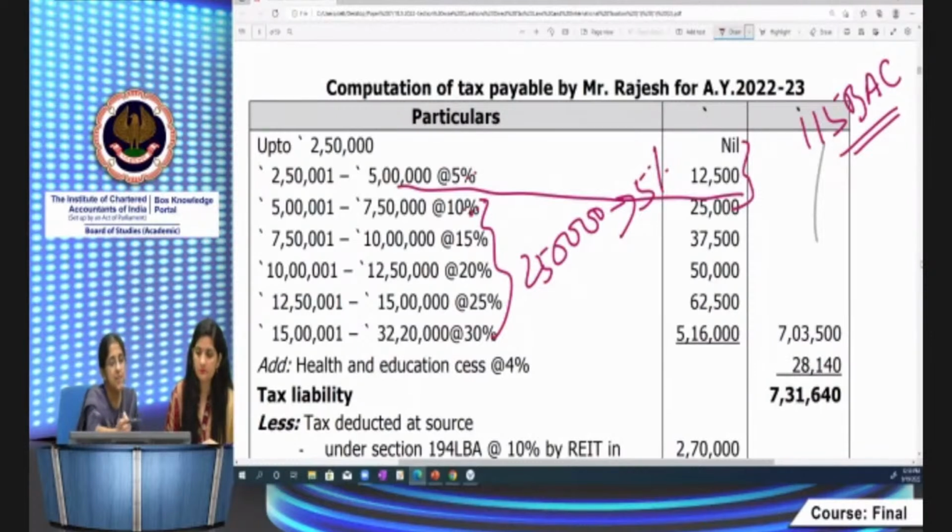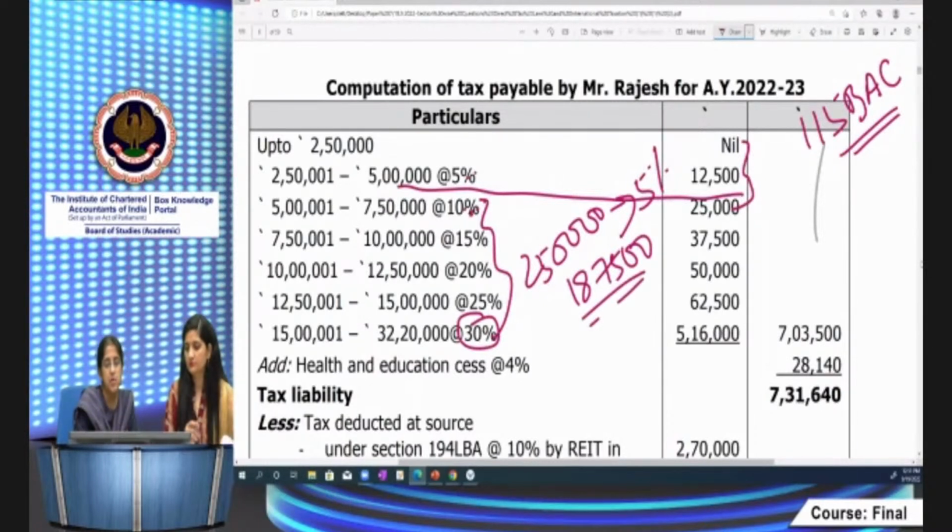10 lakh to 12 lakh 50,000, 20%, again 5% increase. 12 lakh 50,000 to 15 lakh, again 5% increase. Over and above 15 lakh, it's chargeable to tax at 30%. I hope this is very clear. So up to this, it comes to 187,500. Then if your income falls in the 30% slab, you can take the amount as 197,500, and 30% of the amount in excess of 15 lakh comes to 5,16,000. So it's 7,03,500. You add cess, and this will be your tax liability, 731,640.